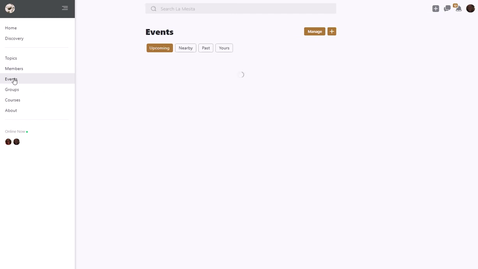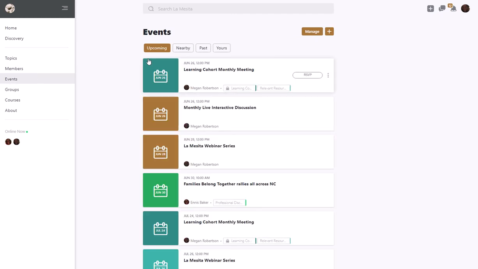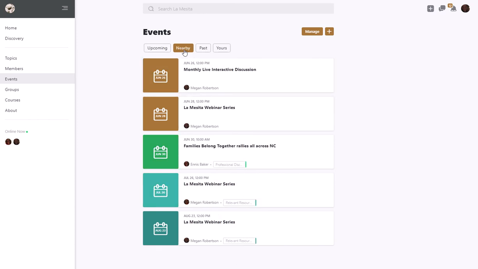You can also look at events, and this is where you can see all the events that are occurring. And again, you can click nearby to see events that are just happening near your area. And you can click into the event to see more information about registration and location. And if you'd like to add an event, you can just click this plus sign here and then type in the details.